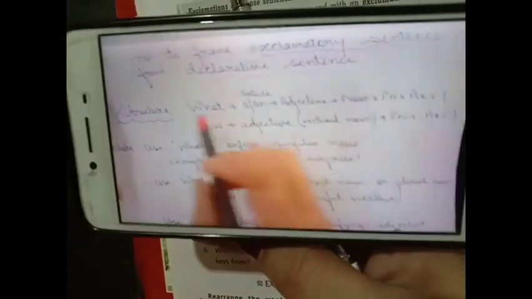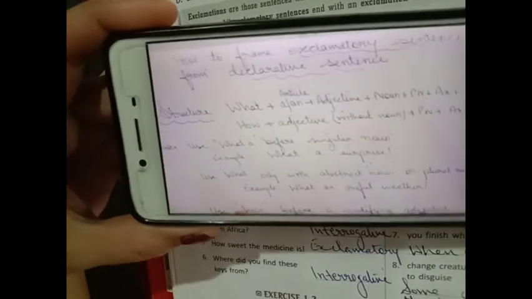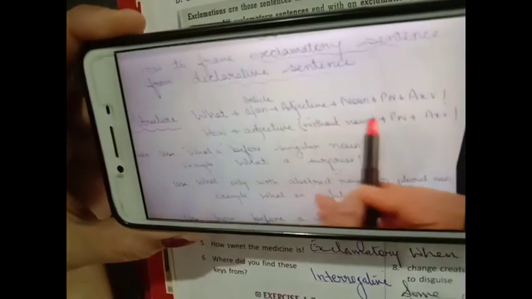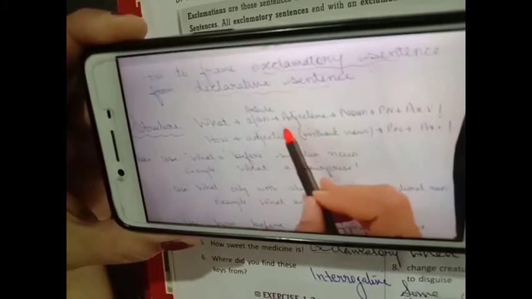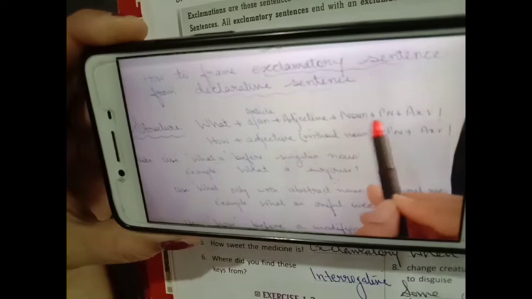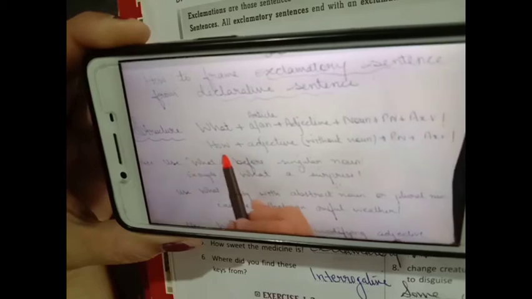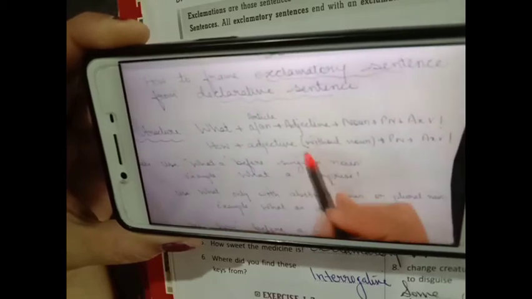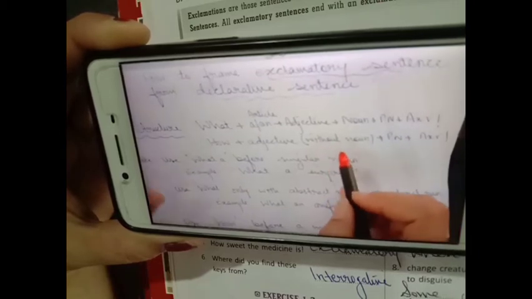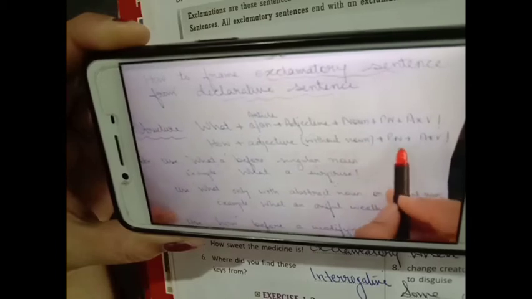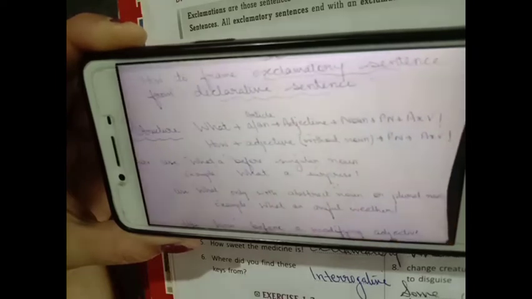How to frame an exclamatory sentence from a declarative sentence. So if you want to frame an exclamatory sentence from a declarative sentence, follow this structure. If you are using what, you will use article, a or an, then adjective, then noun, then pronoun, then auxiliary verb, and then exclamation mark. If you are using how, then you will use adjective without noun. Right? Sometimes you may get a noun, but mostly you will not. Then after that, you will use pronoun and then auxiliary verb, and the last, the exclamation mark, because you want to change it into an exclamatory sentence.